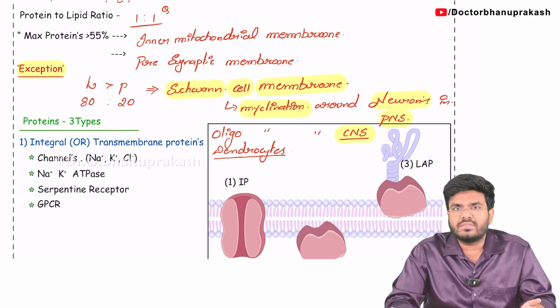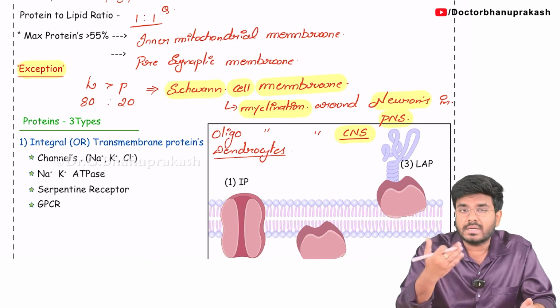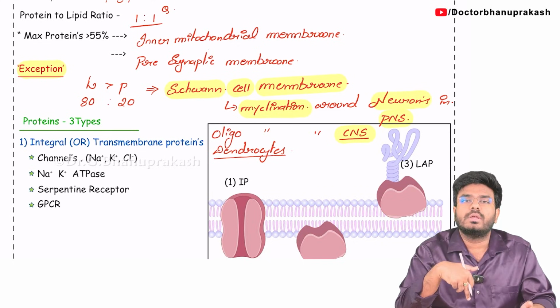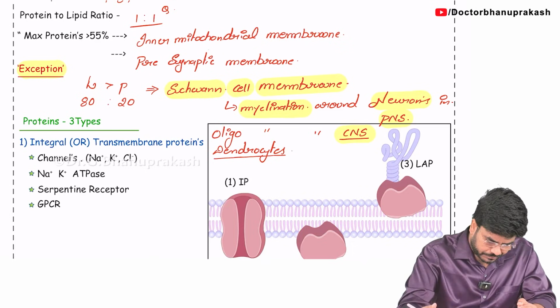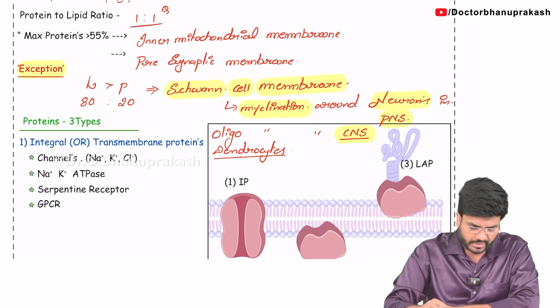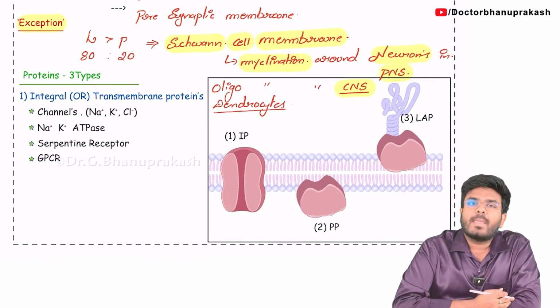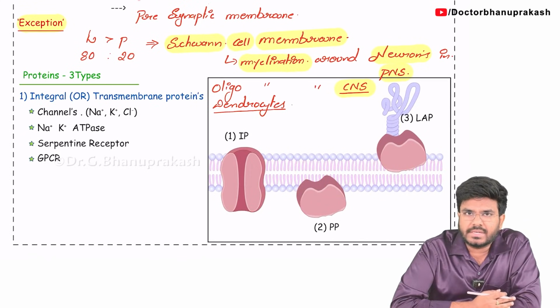I hope you know the difference between the central nervous system and peripheral nervous system. Central nervous system means the brain and the spinal cord. Peripheral nervous system means the cranial nerves and the spinal nerves. Now, let's go further and see the different types of proteins present in our membranes.